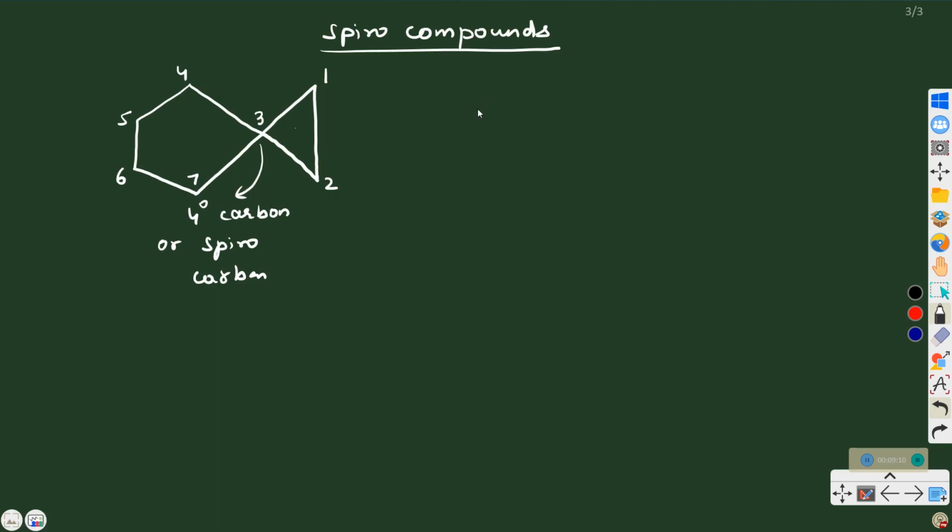So while naming, we use the prefix spiro, and then in square brackets we have to write the number of carbons in each ring in ascending order. In bicyclo compounds it was in descending order. Here it is in ascending order. So the name will be spiro 2, 4, heptane. Right? Let us take another example.